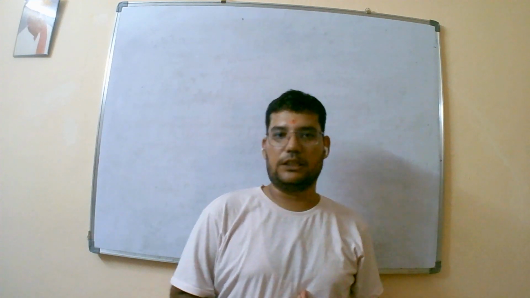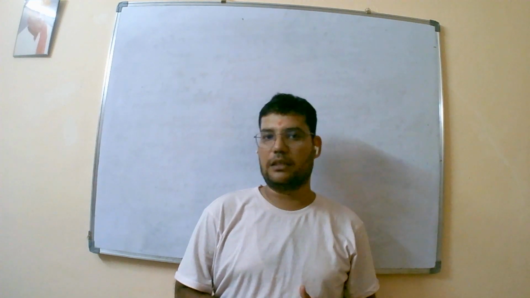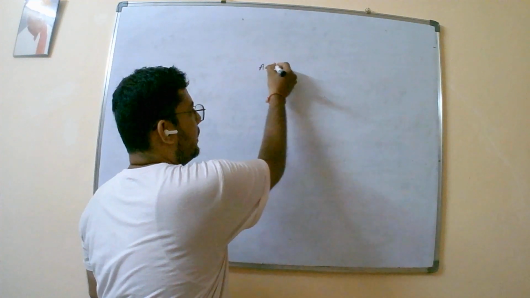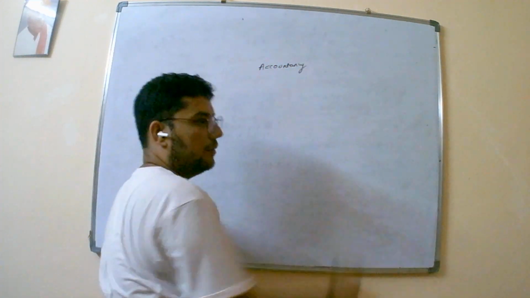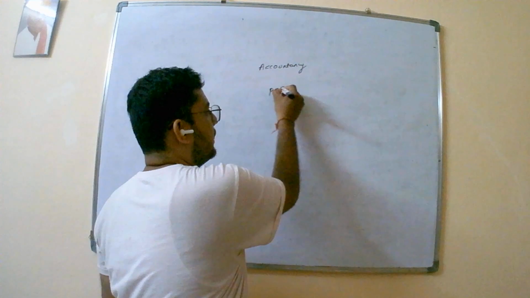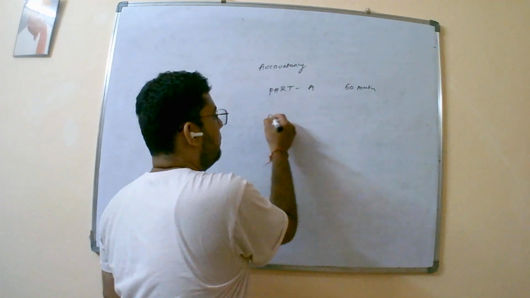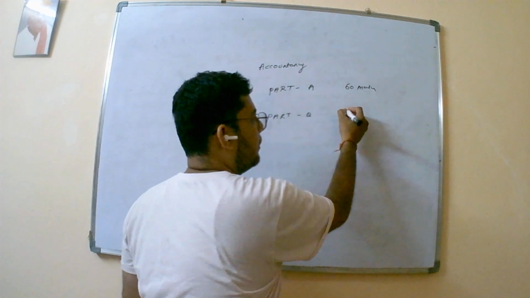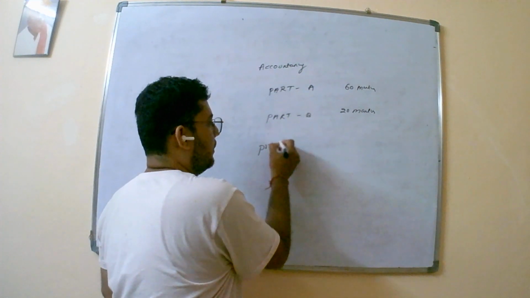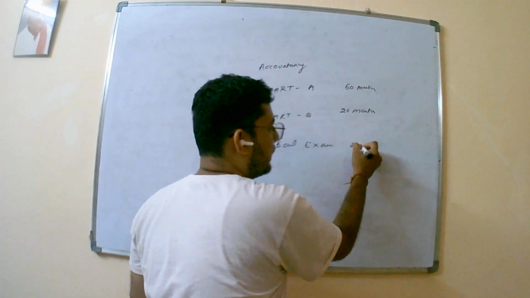I have a total experience of 13 years and today I'm here to bring out the changes in the new pattern of CBSE 12th class Accountancy. I'm talking about the 12th class, where we have Part A consisting of 60 marks and Part B consisting of 20 marks. And there is a practical exam which is conducted for 20 marks again.